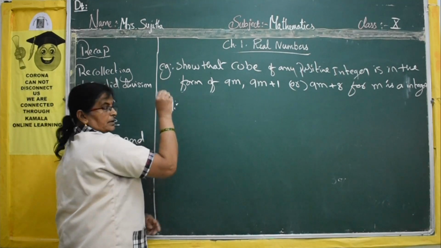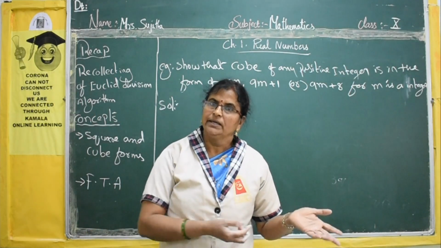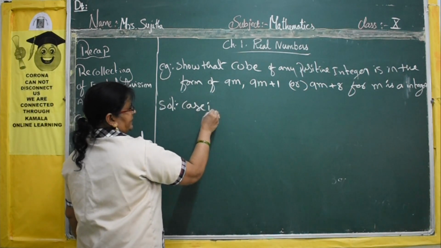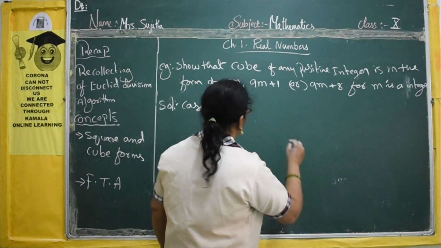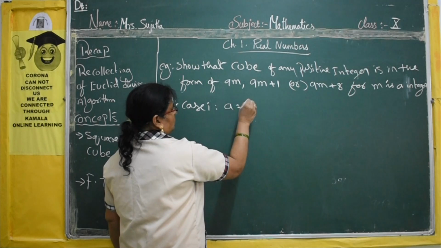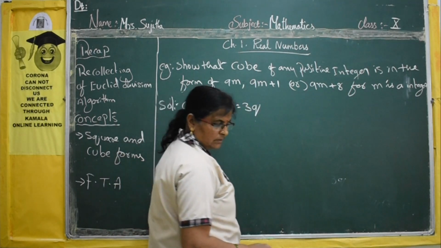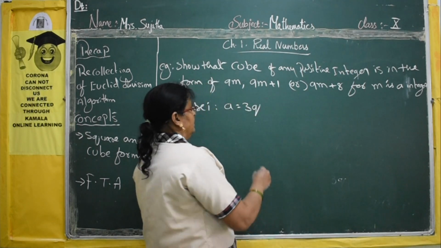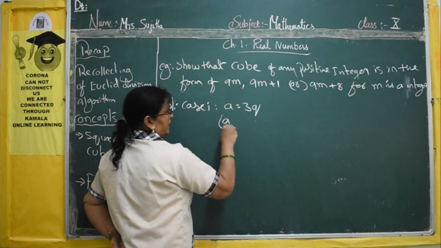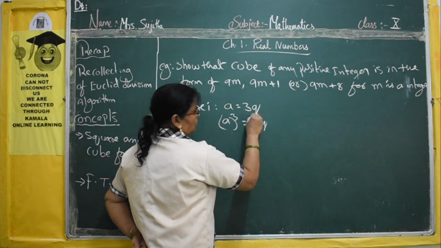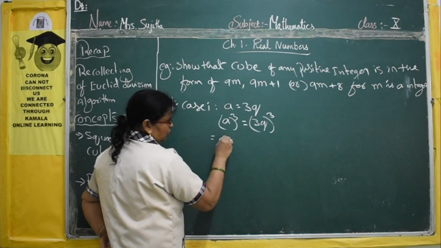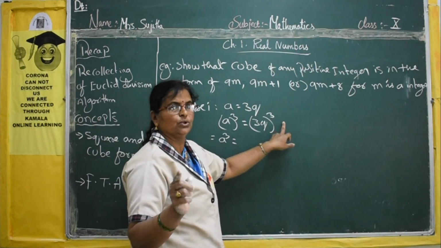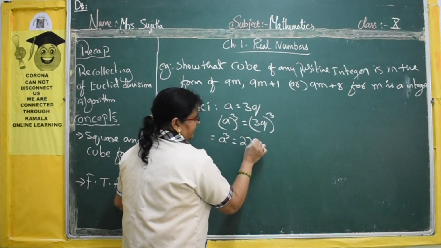Now in the previous one we did squaring. Here we have to do cube. Now we will take case 1. A is equal to 3q. Why are we taking 3q? Here we need 9m, no? See, I will explain. Now cubing on both sides, A cube is equal to 3q whole cube, which means 3 cube, 3 into 3 into 3, that is 27q cube.